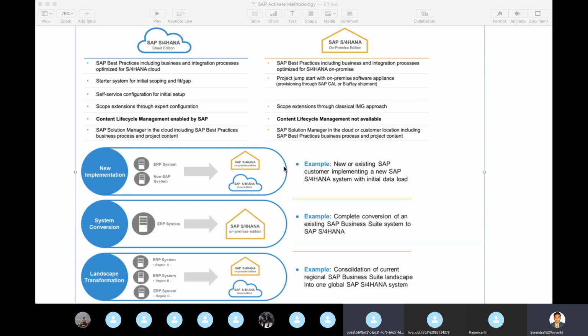Gotcha. But would S/4HANA on-premise and HANA on-premise work similarly? You mentioned that even if you have a HANA database, you may still not get 100% of scenarios working. Some scenarios may be missing. So if you look at it currently, there are so many clients.